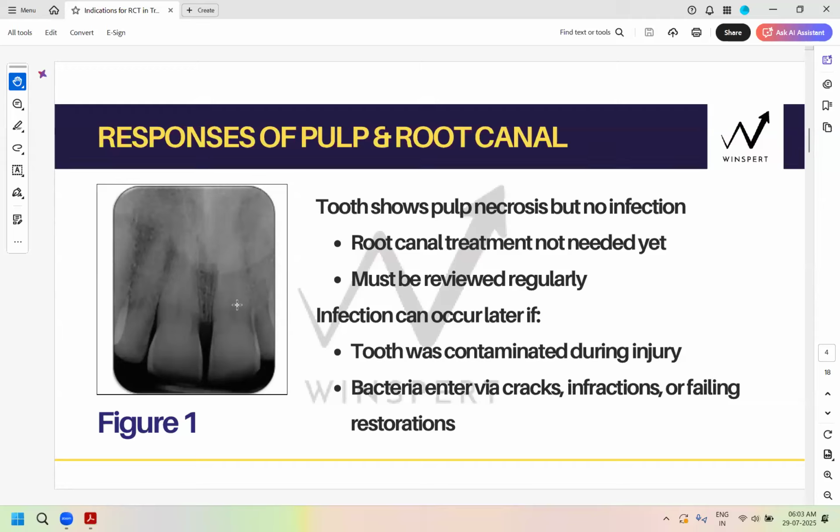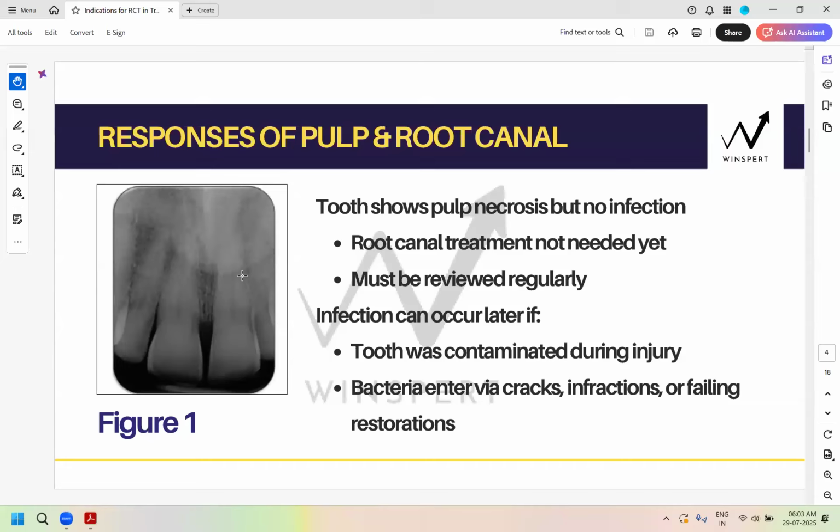So it could actually be vital, but the neural supply is lost, which is quite unlikely, but still probable, right? And definitely the calcification within the canal is seen, and a little bit of the chamber is also seen, right? So that could also indicate why it is not showing responses to the pulp sensibility test, because the pulp is slightly cut off because of the calcification, right?